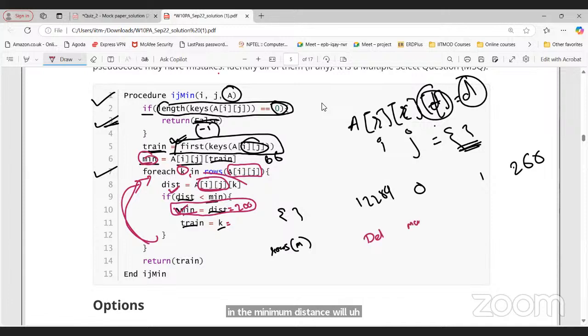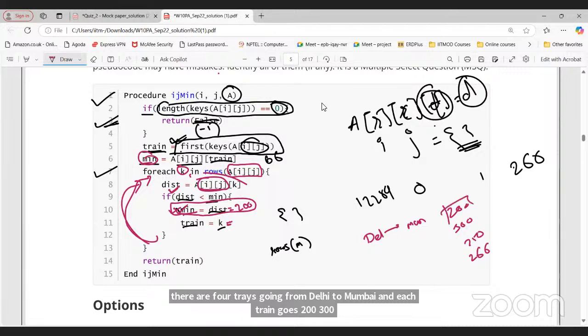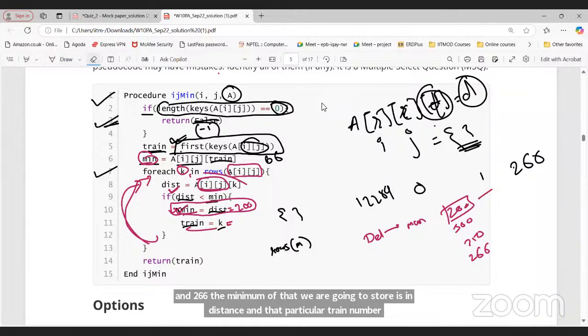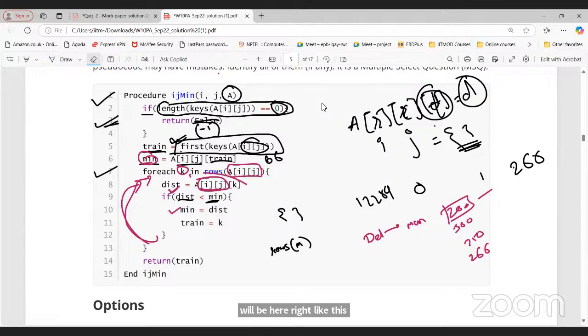If we have Delhi, Mumbai 01, there are multiple trains going to Delhi and Mumbai, but which one covers the minimum distance, right? That train number we are going to store here, and distance will be like this. Suppose there are four trains going from Delhi to Mumbai, and each train goes 200, 300, 250, 250 and 266. The minimum of that we are going to store in a distance, and that particular train number will be here, right? Like this. So in this way, we are finding out the minimum distance and the train number for those stations, i and j, and we are storing the minimum distance.